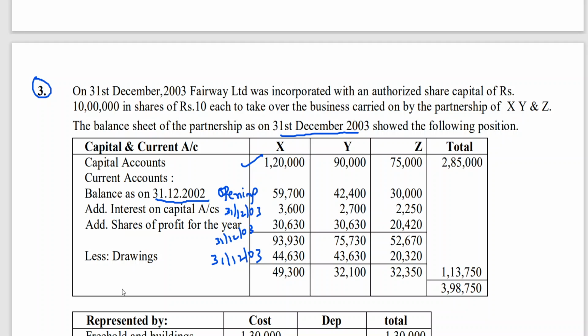If you deduct, you will get the balance as on 31st December 2003. He has intentionally not given it, I am writing this to explain it to you. In simple words, opening balance, add interest, add profit, less drawings, you will get the closing balance. So this is the current account closing balance.